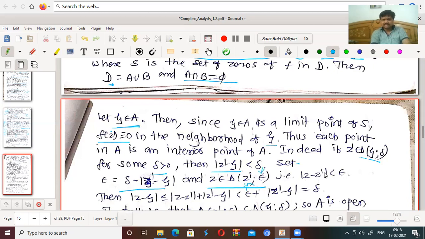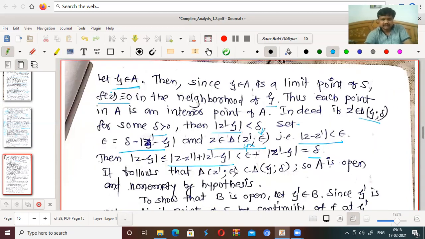Let z belong to the disk having center z dash and radius epsilon, that is, mod z minus z dash is less than epsilon. Then mod z minus xi is less than or equal to mod z minus z dash plus mod z dash minus xi, by the triangle inequality, which is less than epsilon plus this term, which equals delta. It follows that the disk of z dash with radius epsilon is contained in the disk of xi with radius delta. So A is open, and non-empty by hypothesis.